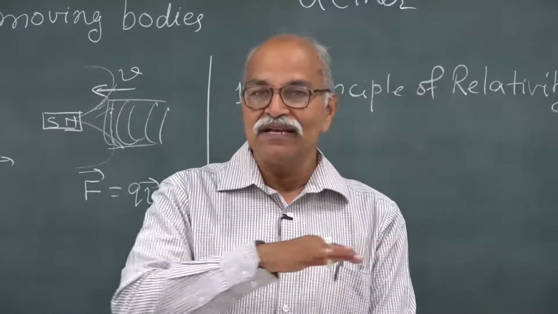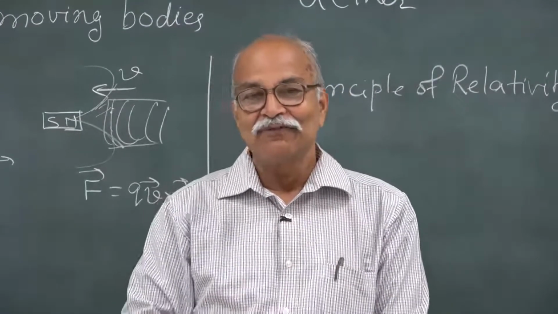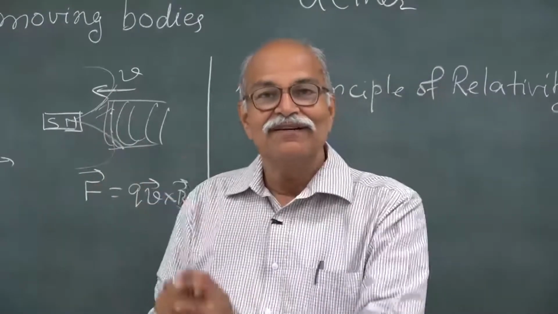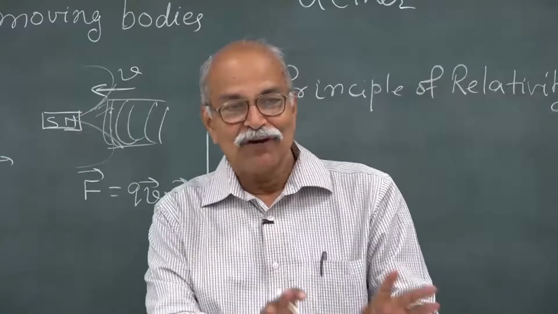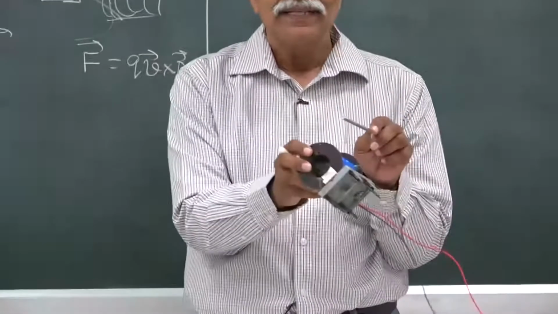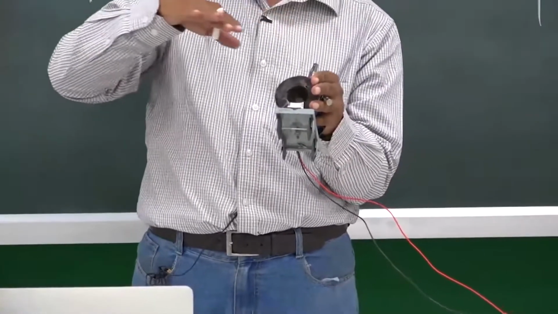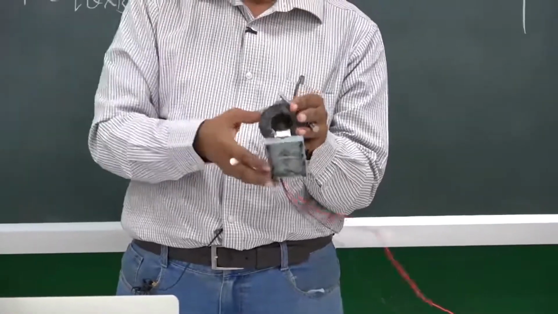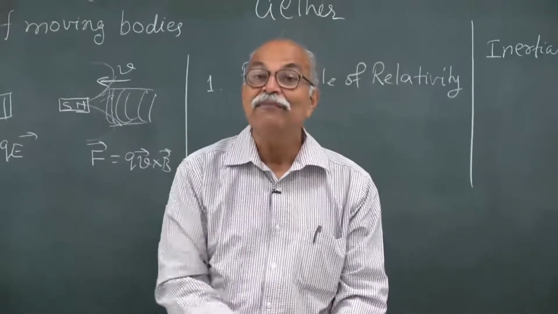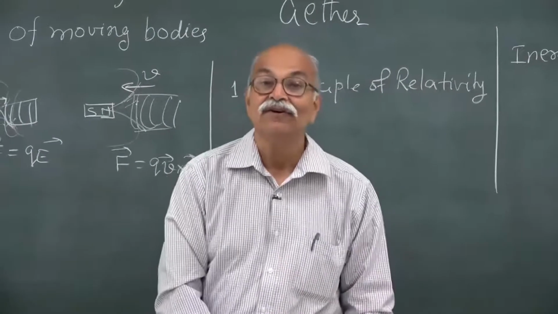And then if I am moving in an airplane or on a four-wheeler on a very smooth road, and I perform an experiment there in that car, and I perform an experiment here on this table, if I take this coil and this magnet and this galvanometer in the car, and while the car is moving smoothly on a very nice road I still do this, magnet going into the coil, coil going into the magnet, the same kind of deflection will be seen in the galvanometer as we see here on this table.